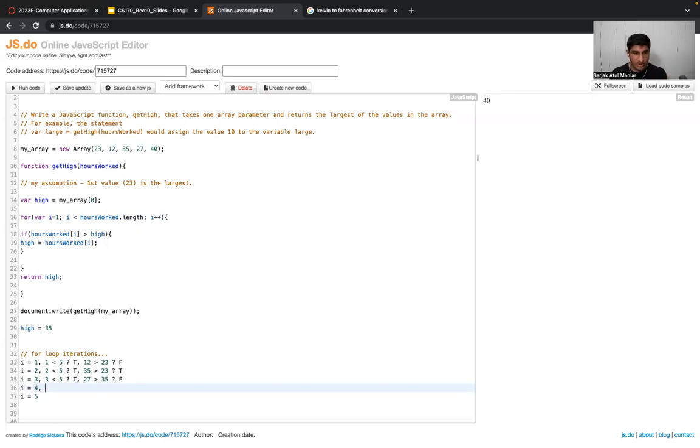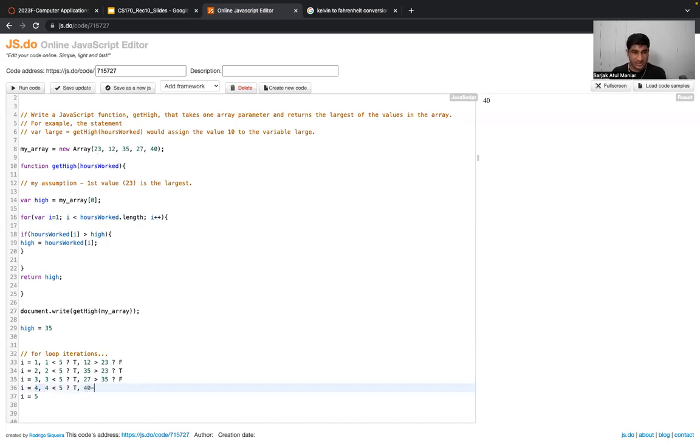From 3 to 4. Same thing. Is i, which is 4, less than 5? True or false? It's true, right? So it will go inside the for loop, and we have our if block again. So hoursWorked of 4, because we are in our fourth iteration. What is hoursWorked of 4? 0, 1, 2, 3, 4: 40.